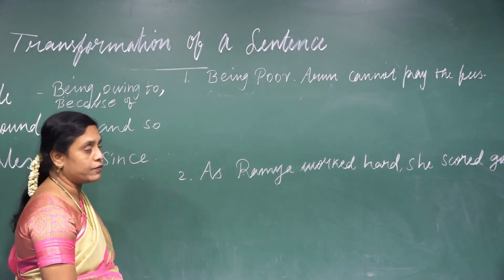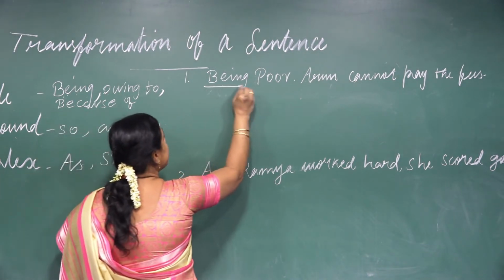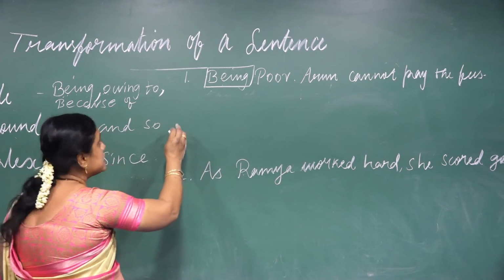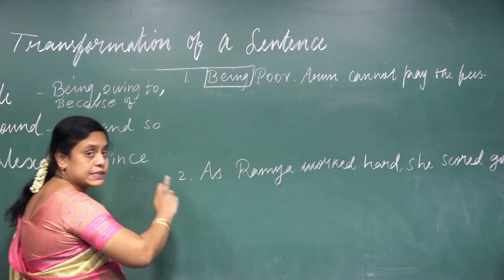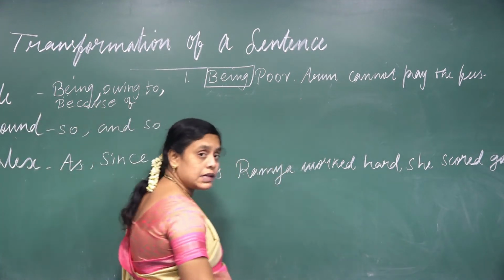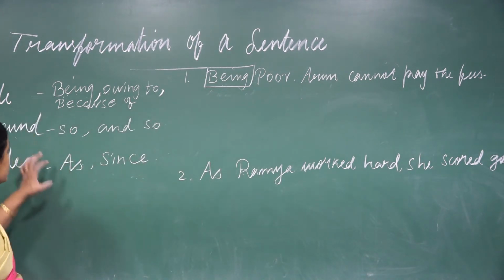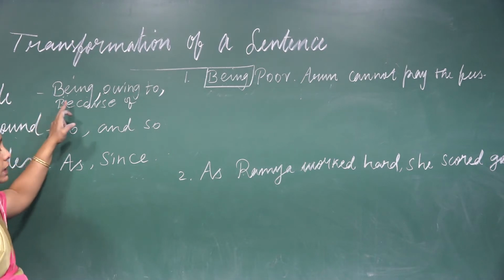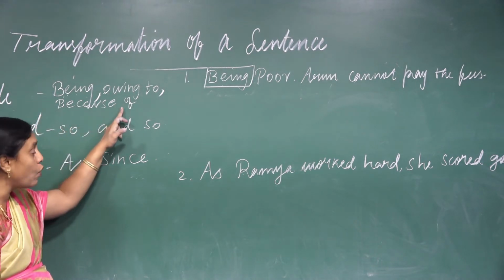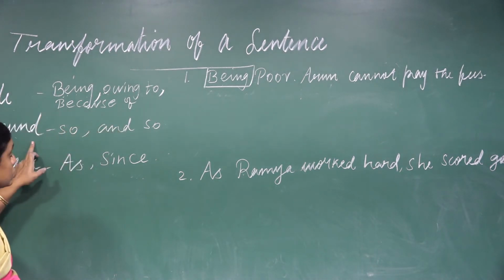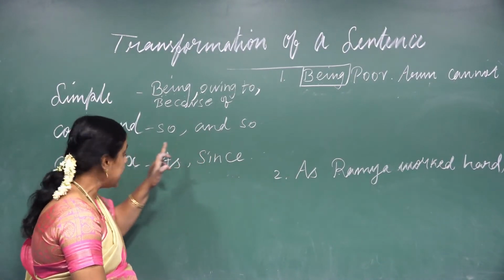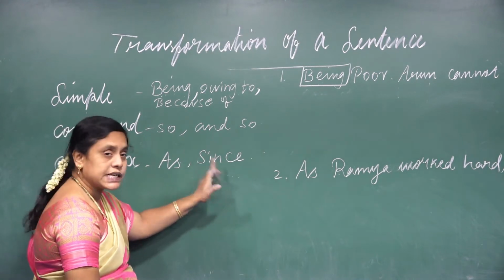So being is there, and now what type of sentence is this? Simple sentence, and I want to change this simple sentence into compound as well as complex. So in the compound, when the simple is being, owing to, because of, you have to change into compound so and so. In the complex, as, since, right?